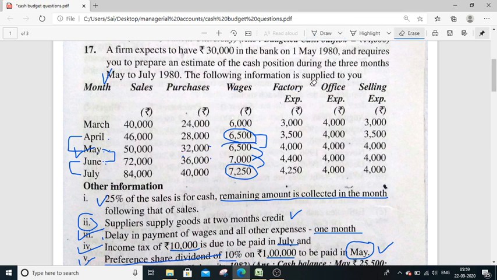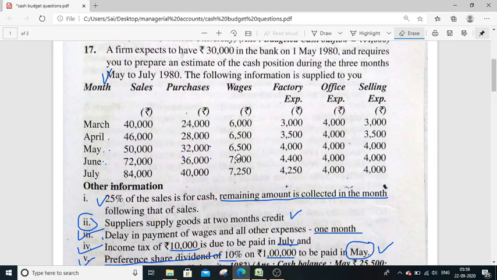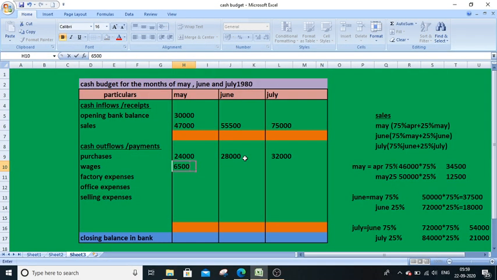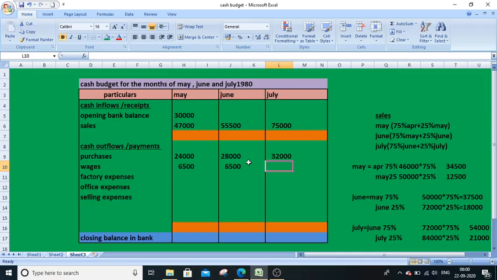So it is very clear that April 6,500, May 6,500, June 7,000 will be paid next months. So 6,500, and then in the month of June, which amount we are going to pay? May amount, that is 6,500 again. Then in the month of July, we are going to pay June month amount. June month amount is 7,000. Done. 1 month lag, clear.